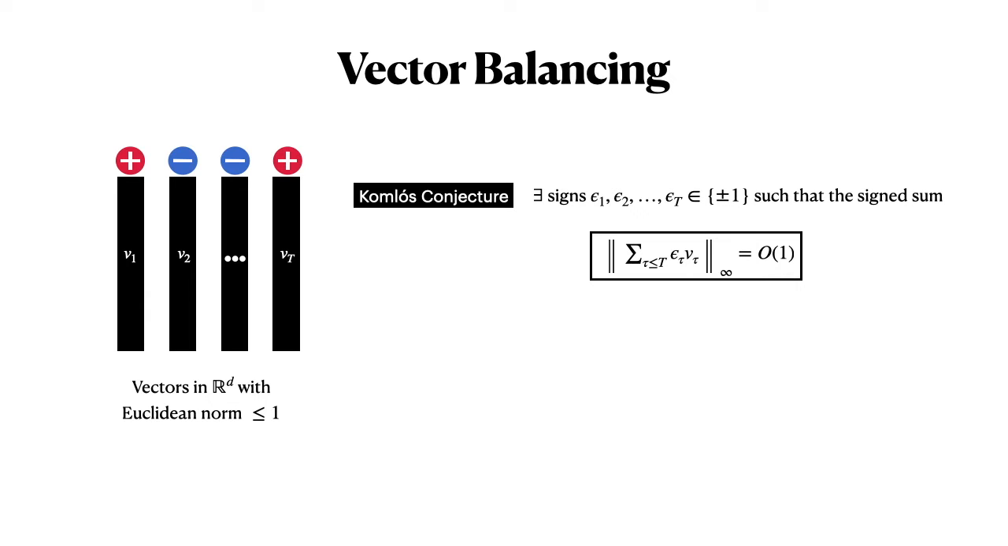This is a very famous problem in discrepancy theory, and it's a very strong conjecture, and it implies several other well-known conjectures. For instance, the Beck-Fiala conjecture, as well as other popular results like Spencer's theorem, which you might have heard of.